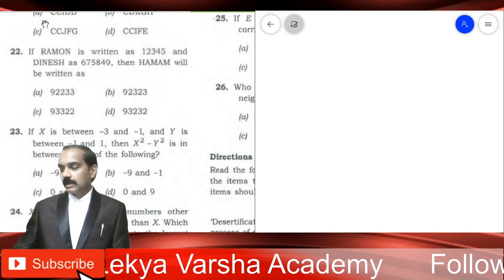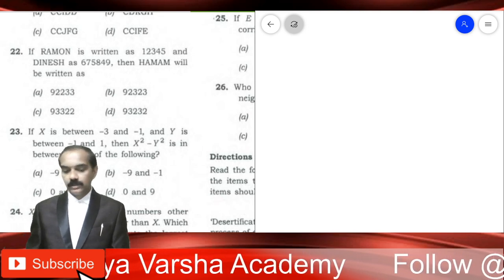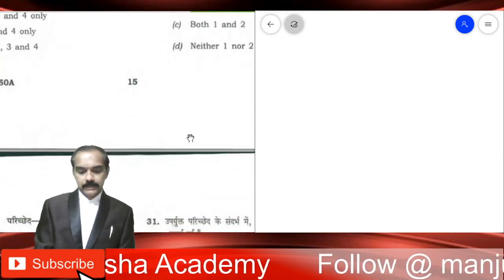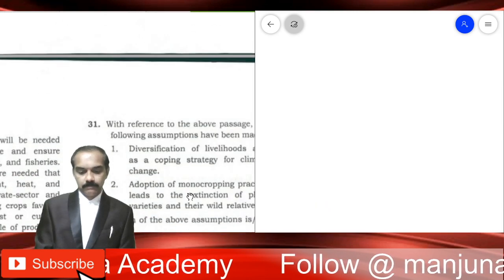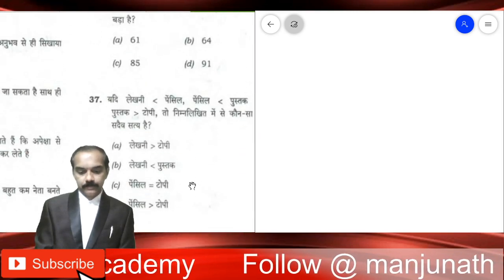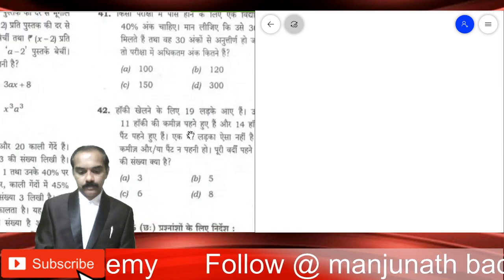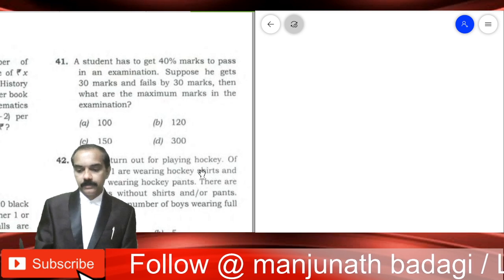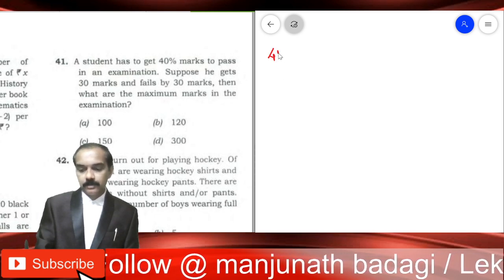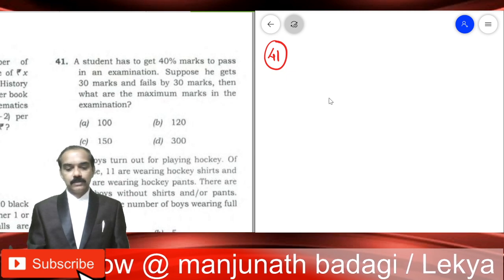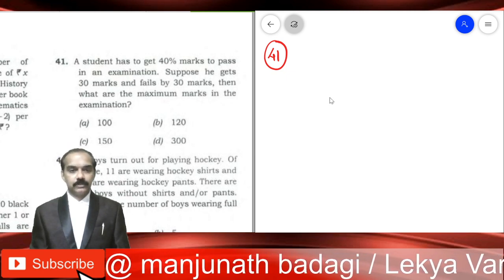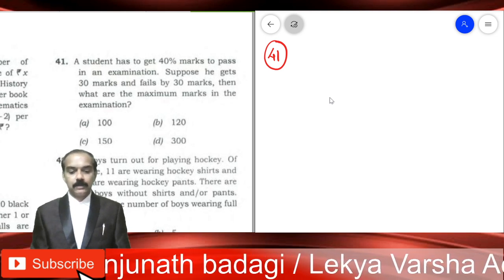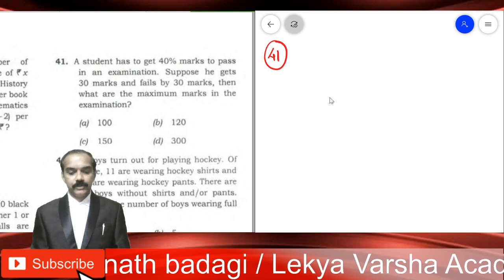Okay. Now moving on to the 41st problem. Let's see the 41st. The 41st problem is on percentages. A student has to get 40% marks to pass in an examination. Suppose he gets 30 marks and fails by 30 marks. Then what are the maximum marks in the examination?